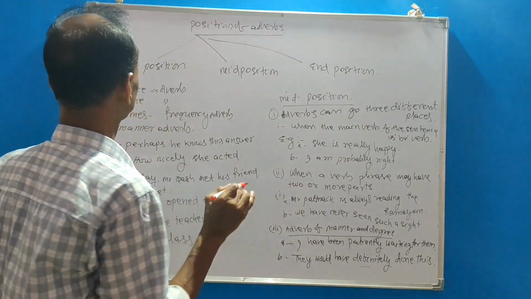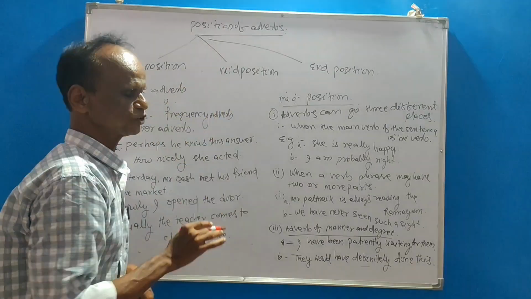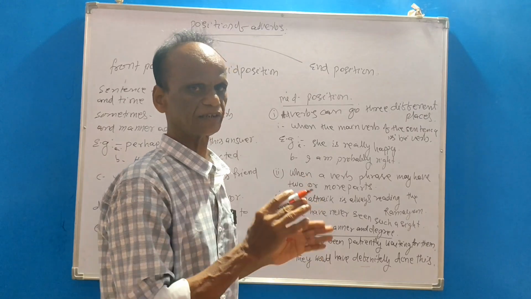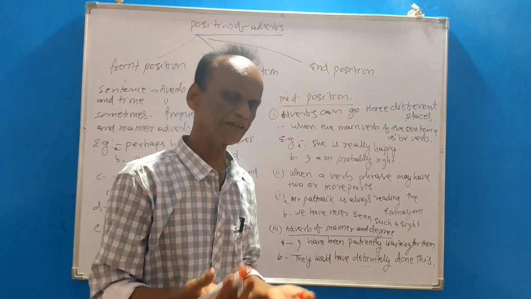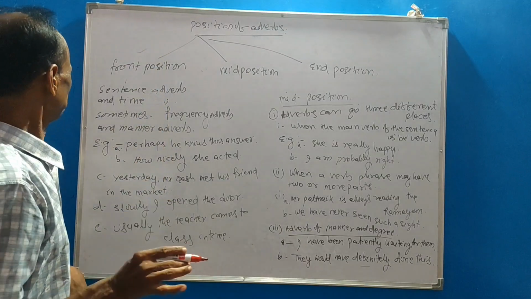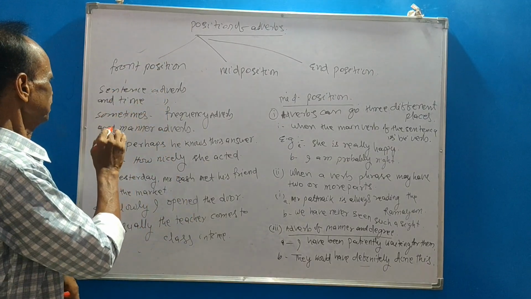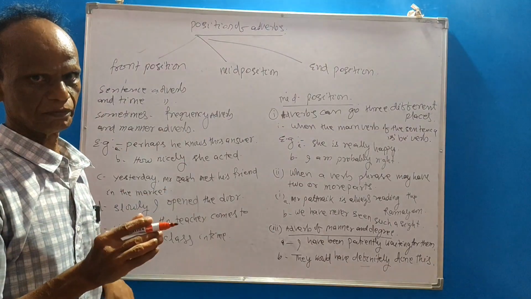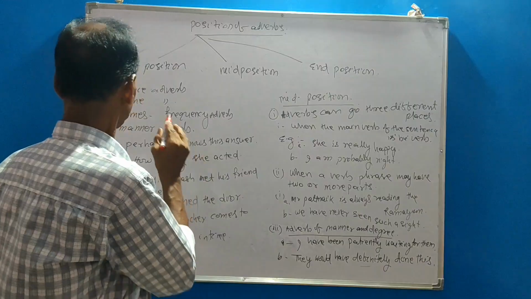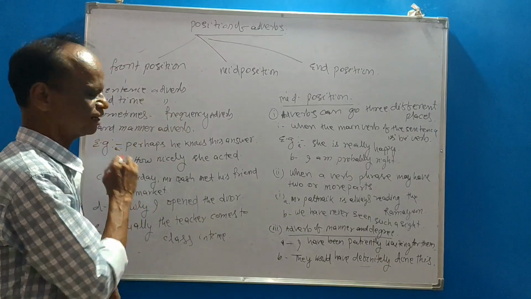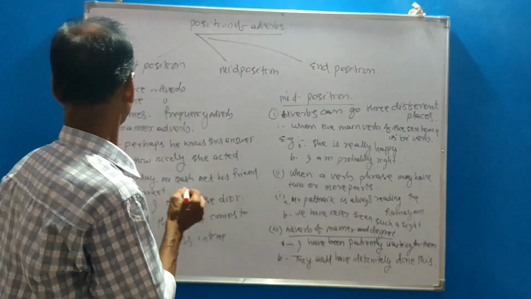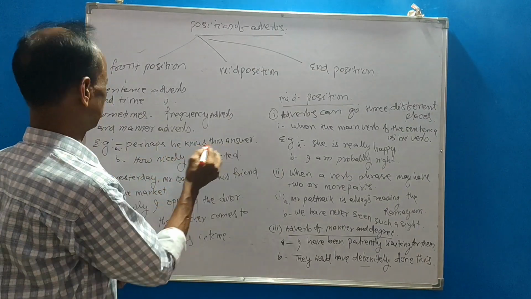There are 3 positions: front position, mid position, and end position. An adverb comes at the beginning of a sentence, in the middle of a sentence, and also at the end of the sentence. Front position: sentence adverbs and time adverbs are mainly used at the front position. Sometimes frequency adverbs and manner adverbs are also used at the front position. For example, perhaps he knows this answer.